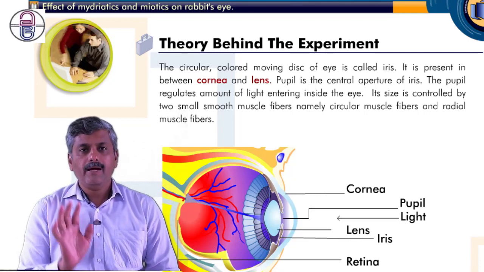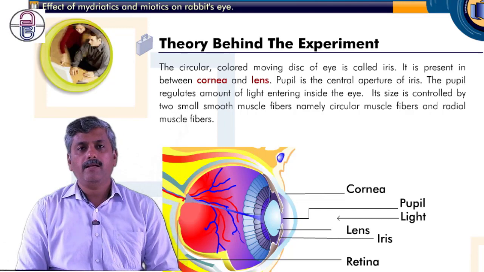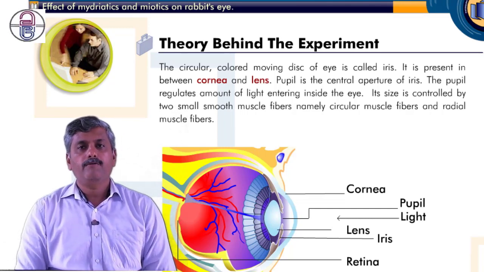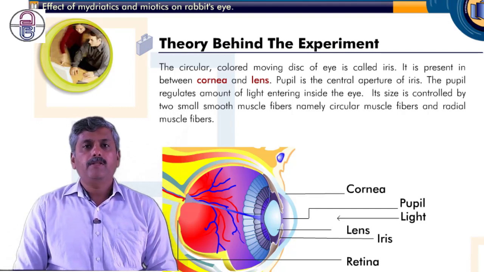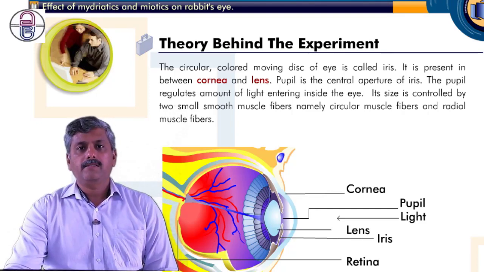Regarding the iris, we have already discussed it in drugs acting on the eye, so you can prefer this point for the introduction and basic concepts related to the eye. So we will get more clarity about the iris. It is present between the cornea and the lens. It is the brownish part that we call the iris, present between this lens and this cornea.